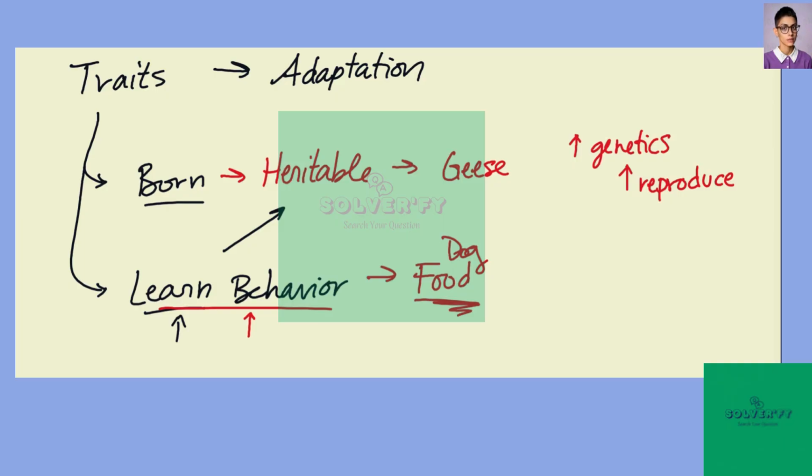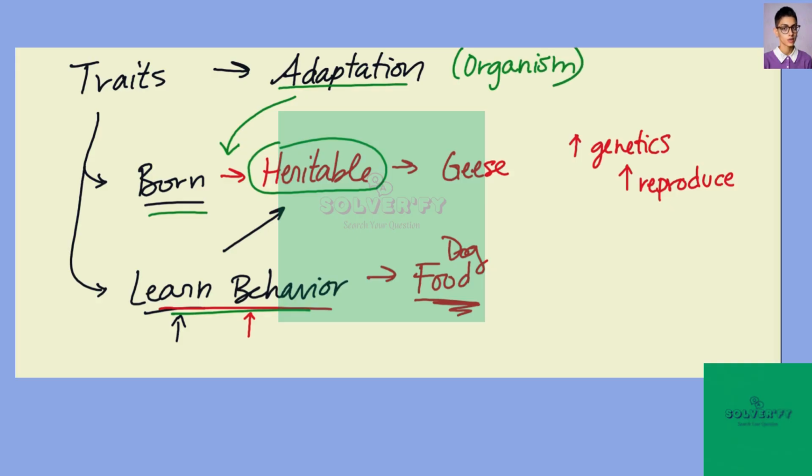So going on with how these two qualities of traits are different, we can now look at the adaptation. Adaptations are going to describe these traits that organisms are born with and are heritable. We also use the term adaptation to refer to something an organism is doing. Because if we were referring to a trait of a population, such as say herd behavior, we would call it a population behavior instead. So it's important to note that these two are different.